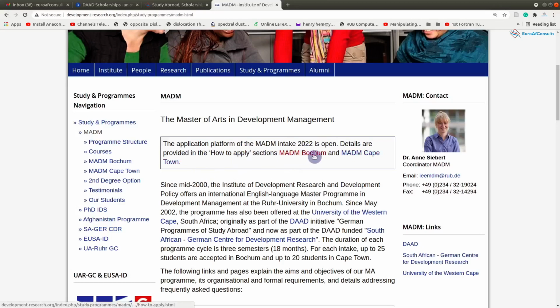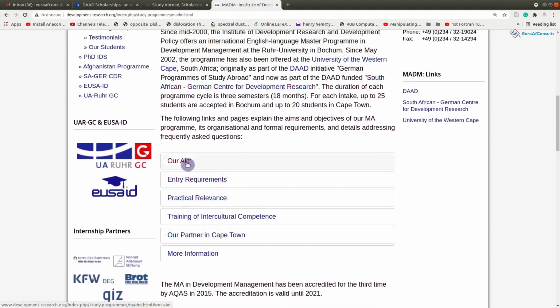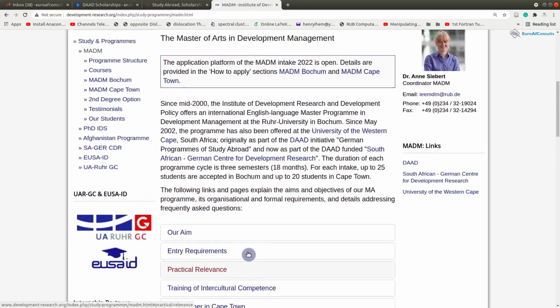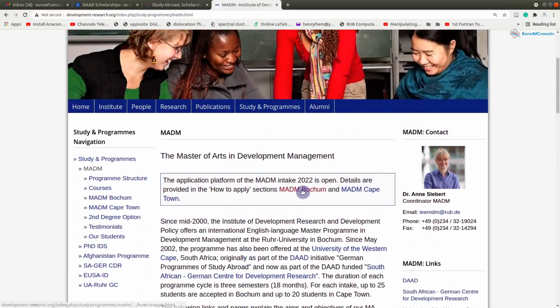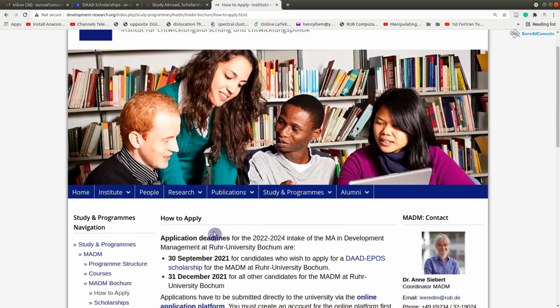You see that this is like a dual scholarship. You can study in Bochum or in Cape Town, South Africa. If you would like to study in Germany, in Bochum, you just click this and then go to the how to apply section. But before we go through that, let's check if there is some information we can get from here: the aim, entry requirements, relevance, training, and other information. If you need, you can go through each of them, but we try to make it short. So we go to this Master of Arts in Development Management, Bochum, and they say how to apply.